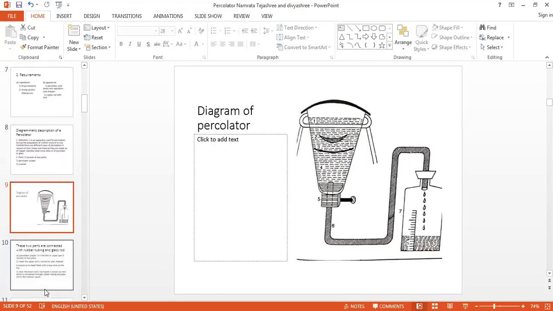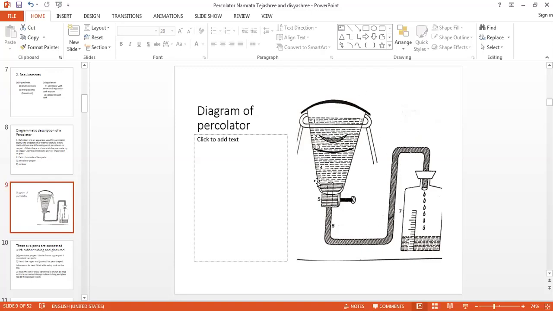So this is the diagrammatic representation of percolator. This is the percolator proper and this is the neck. Percolator proper is the first upper part which consists of head that is fitted with a stopcock. This is a stopcock, and the neck is a narrow end which is connected through the rubber tube to the receiver.